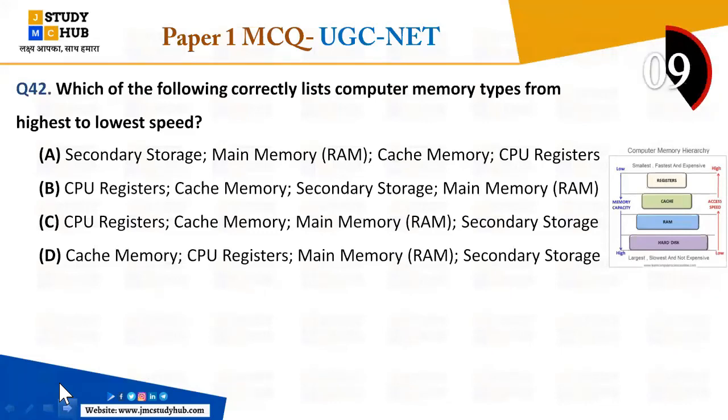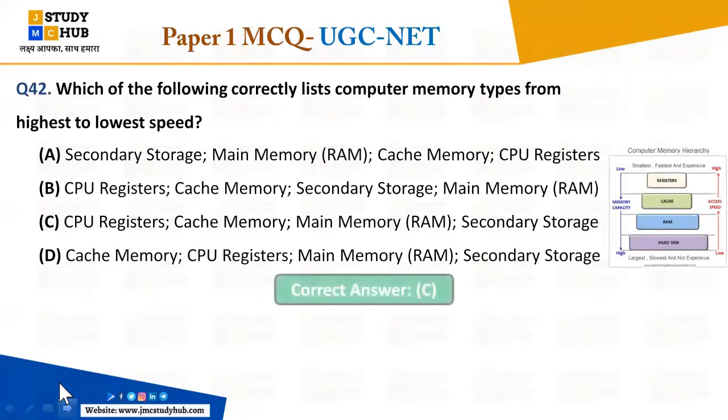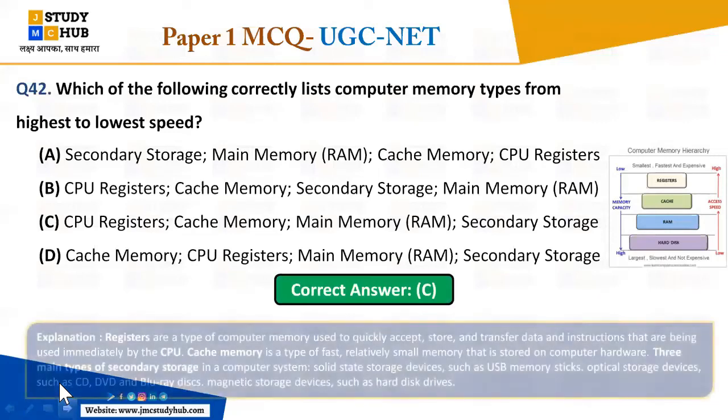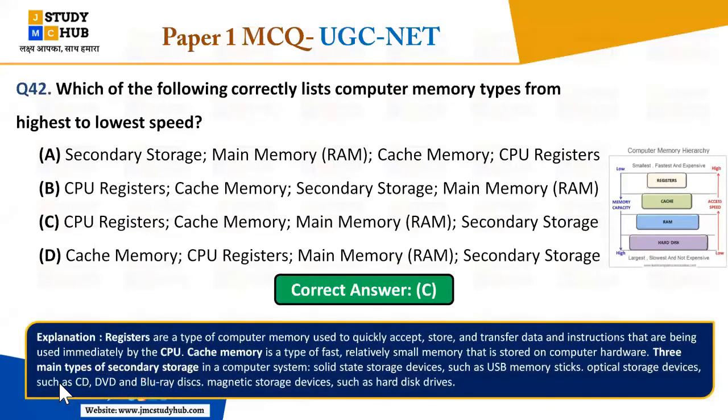Let's see, which computer memory types from the highest to the lowest speed? Yes, I got the first answer. Tyndall has answered first. Very good. That is C. Okay, so CPU registers. CPU registers are faster in speed as compared to cache memory, right? So it is more speed. You can see here registers high to lower. This is in memory capacity. This is in speed, right? It is vice versa.